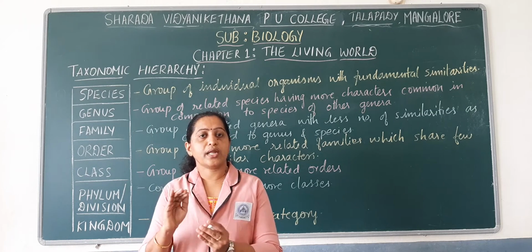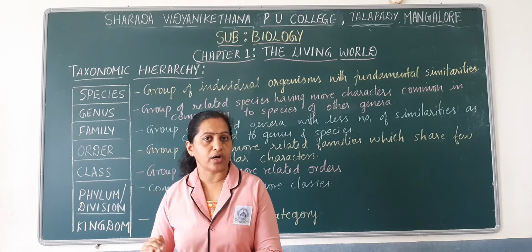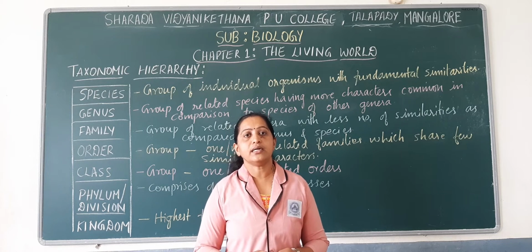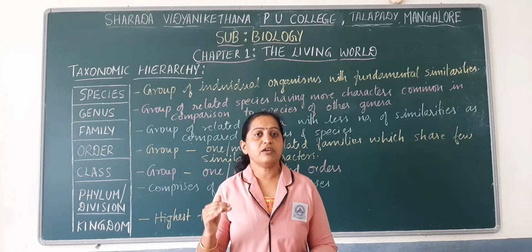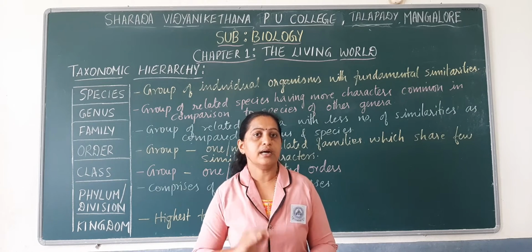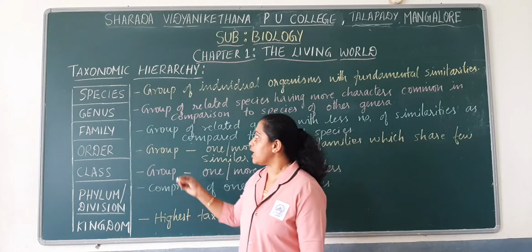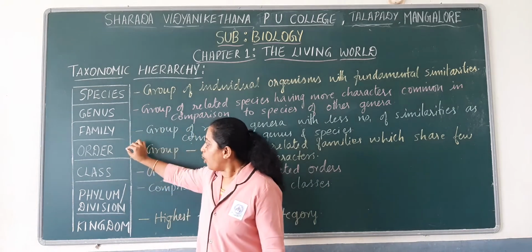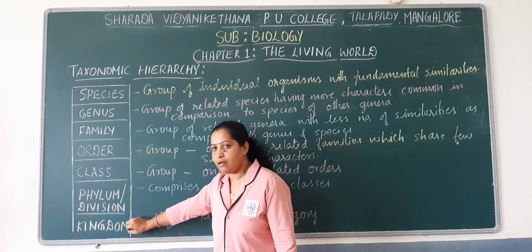Under taxonomic hierarchy there are 7 different taxonomic categories or ranks identified under classification, and those are species, genus, family, order, class, phylum or division, and kingdom.